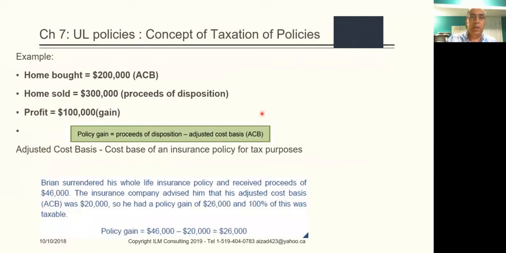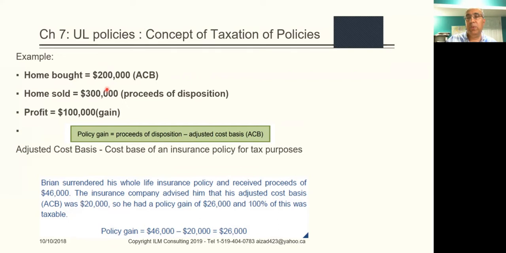So in this chapter, we're going to talk about the concept of taxation of policies, but I just want to give you an example. Let's suppose you buy a home. You bought the home, the cost for your home was $200,000. That's the ACB. It's called the adjusted cost basis. The adjusted cost basis is a fancy word that the tax people use for saying what was the cost for you to buy that product, that item.